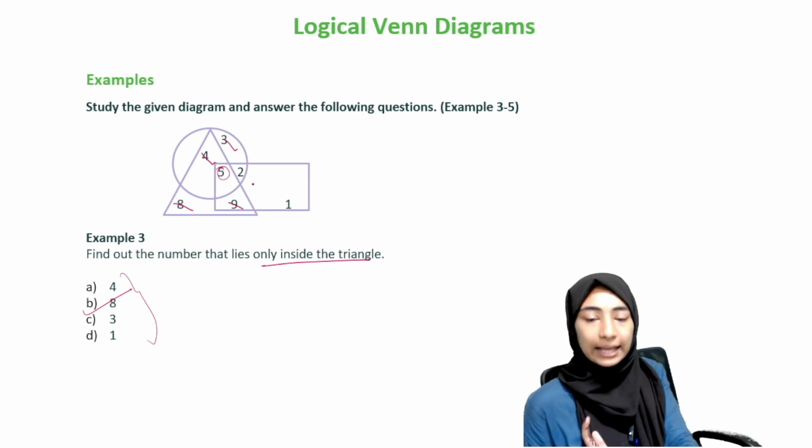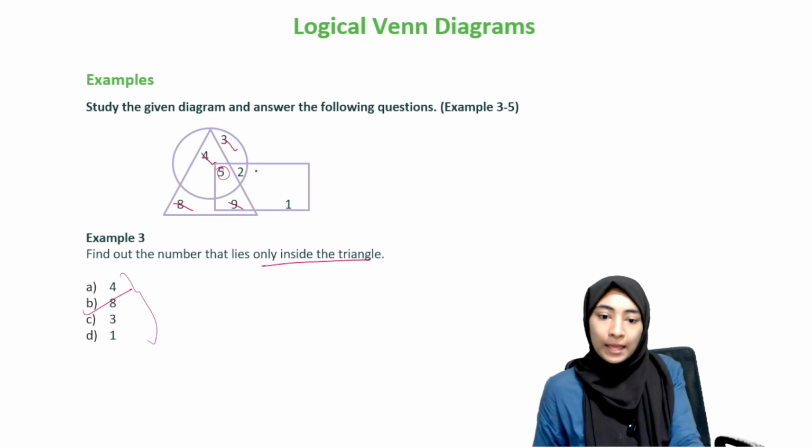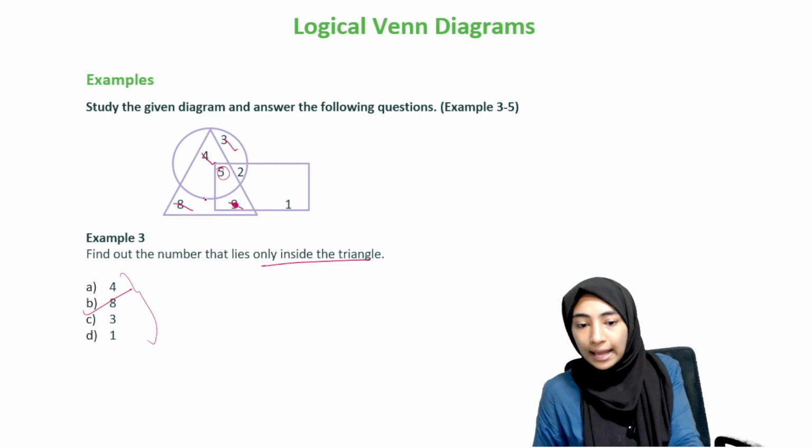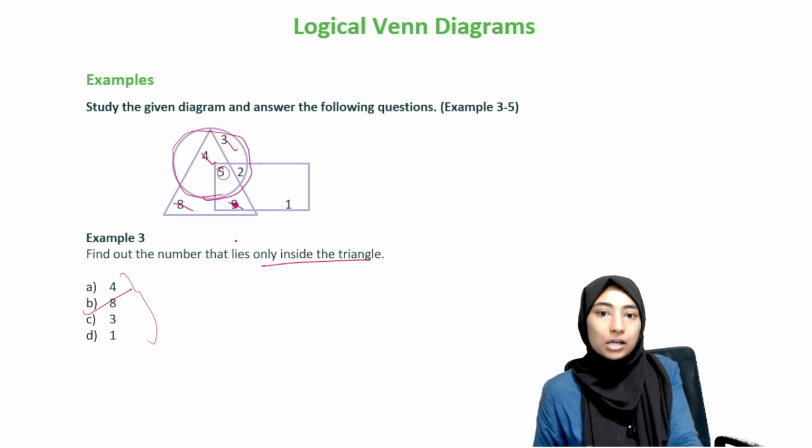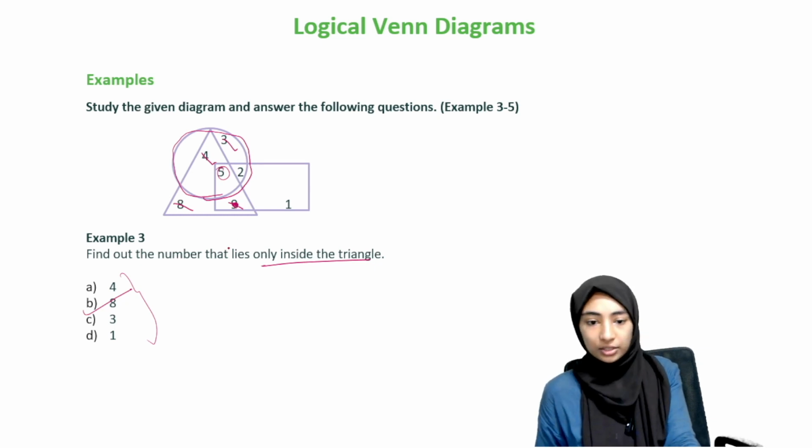So how do you check that? Like I mentioned when we were doing the theory. If you want to see 9, just draw a point on 9, okay? And then draw your circle. Right, and where does this 9 come? Does it come inside the circle? No, it comes outside the circle, so it's a no.